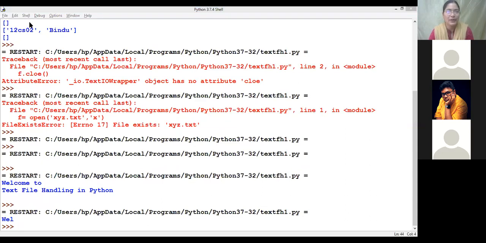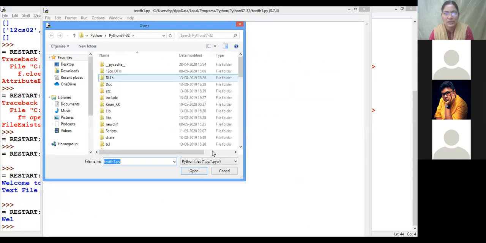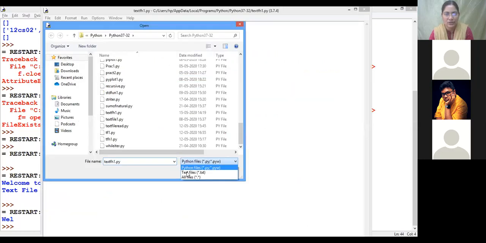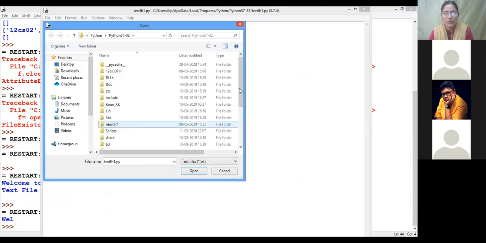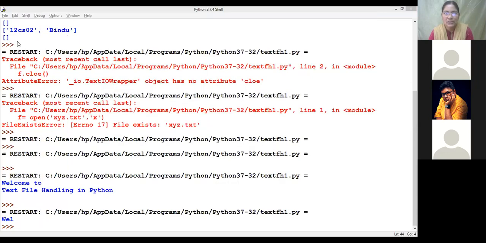If you open and see the text file, clear. See here, what is the text file name? xyz.txt. Okay, so now we open xyz.txt and see the content here, WELCOME. In this, the first 3 characters, WEL, this much only we could retrieve.